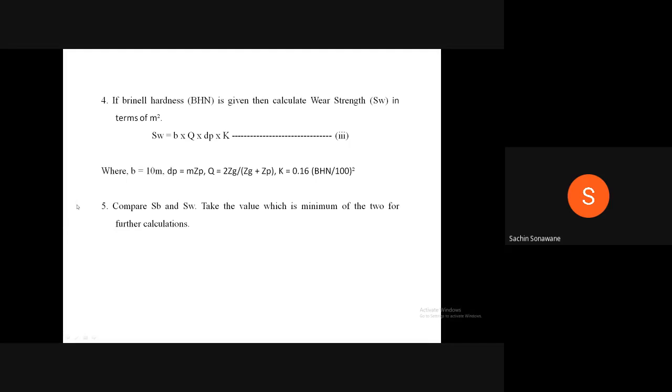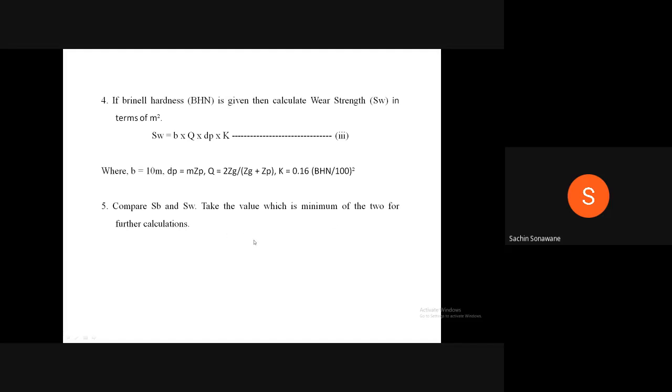Now we have to compare the values of beam strength and wear strength, that is SB and SW, obtained from equation 2 and 3, and we have to take the minimum value of SW or SB for further calculations.